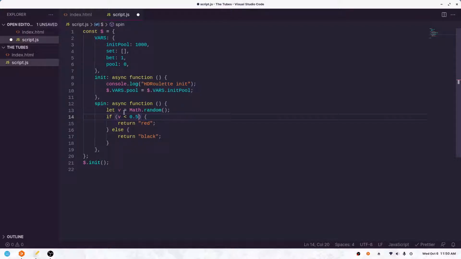So all this does is create the random number. And depending on whether it's less than 0.5 or not, it'll just return red or black. So that's nice and easy.